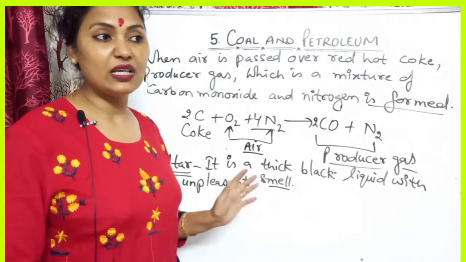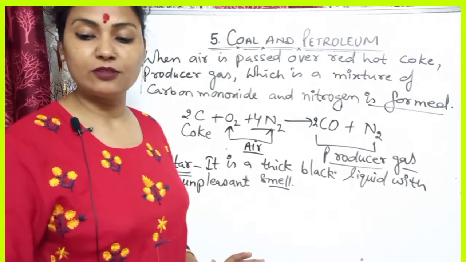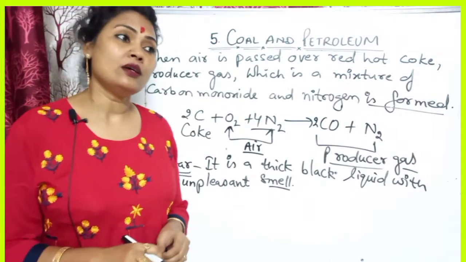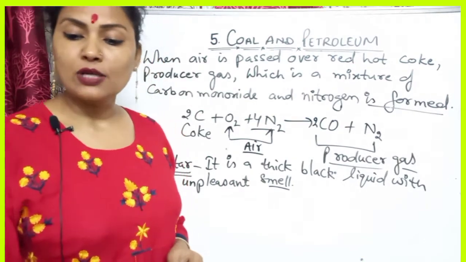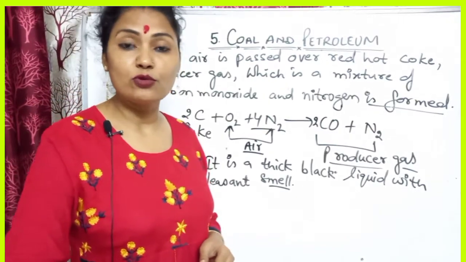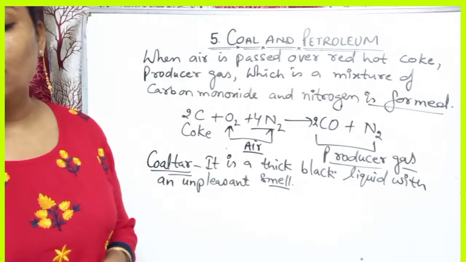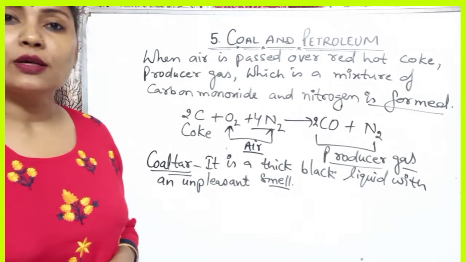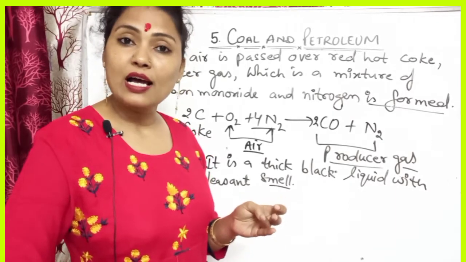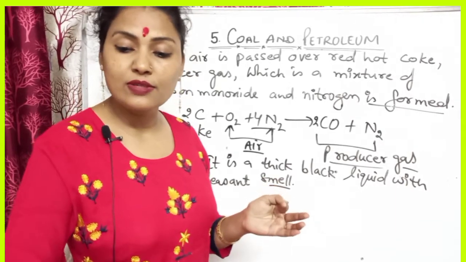Its smell is very foul, it's very bad, it's not good for us. Actually many compounds are obtained from this mixture. About 200 compounds are obtained from this mixture, which are used for many things like making of dyes, drugs, paints, explosives.